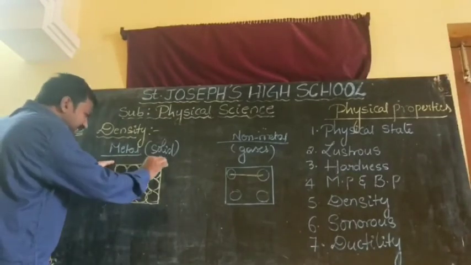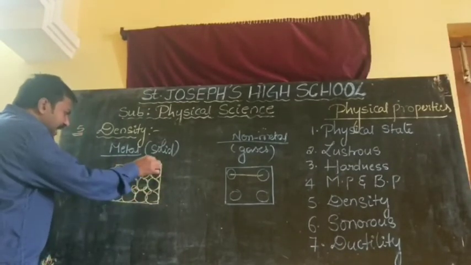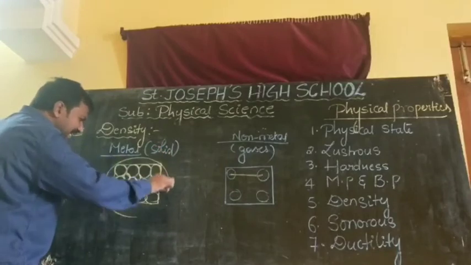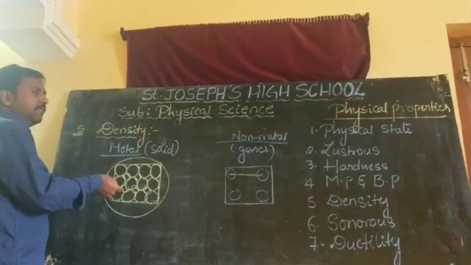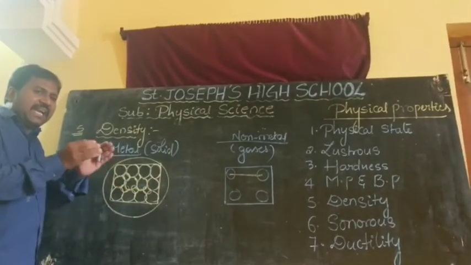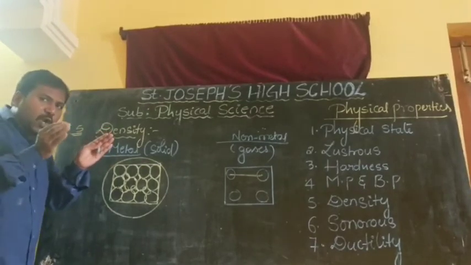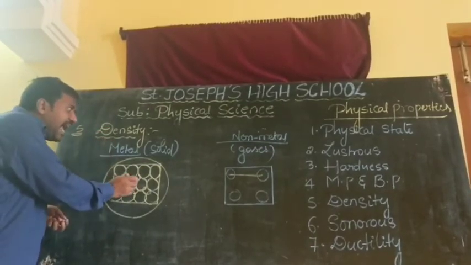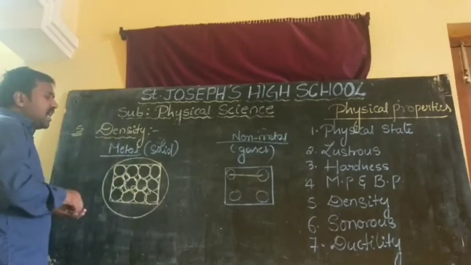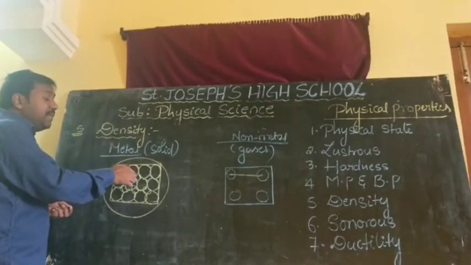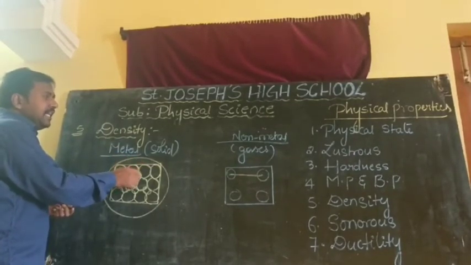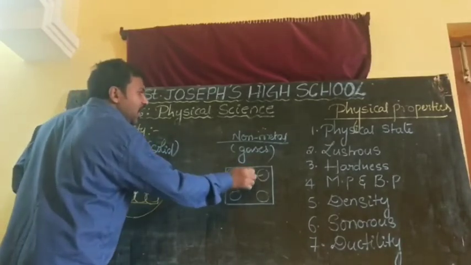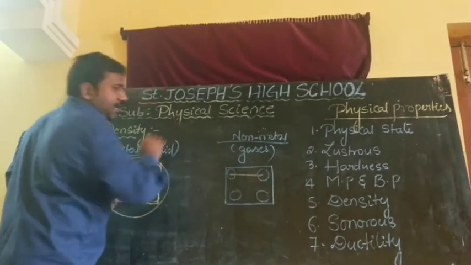If you take a square of area, if these particles are more, is it a high density one or low density one? The material in which particles are closely packed has high density. So what is the conclusion? Metals are having high density. Non-metals are having low density.